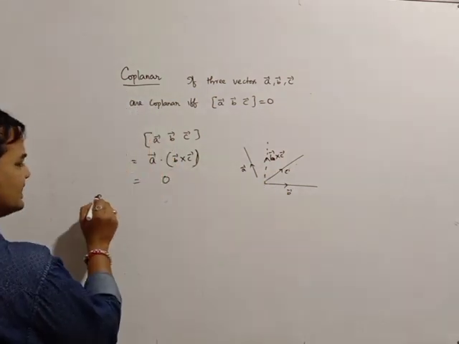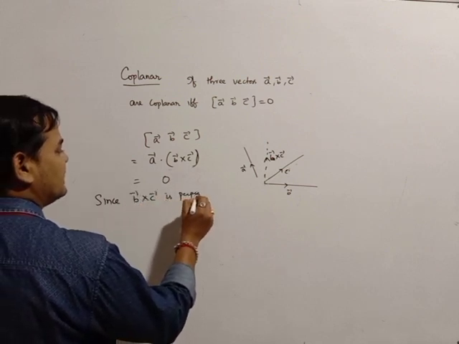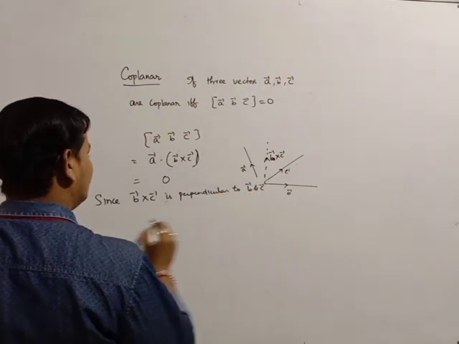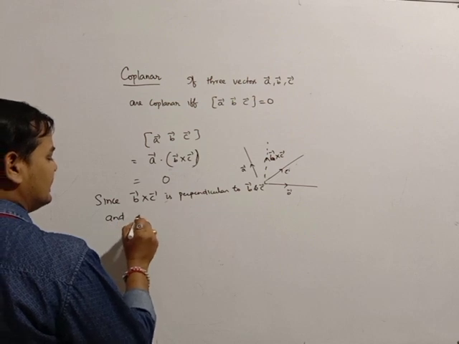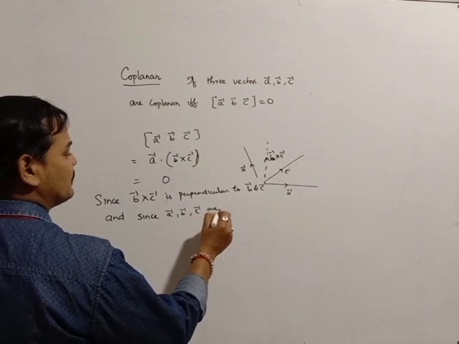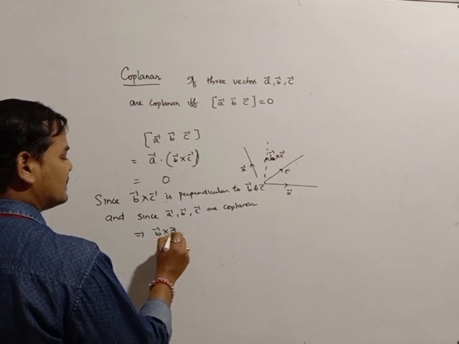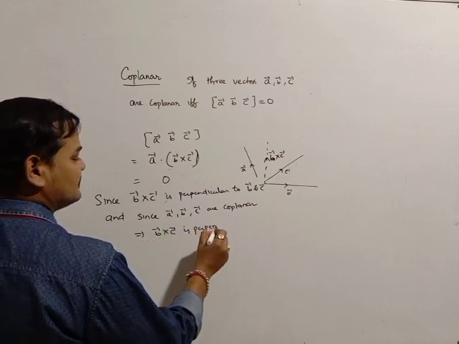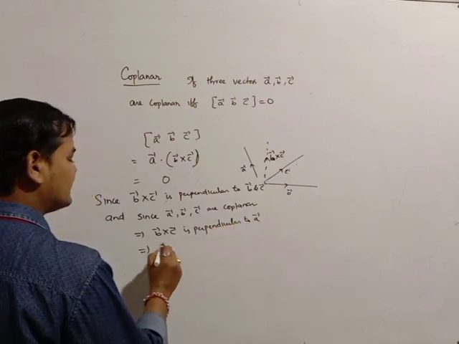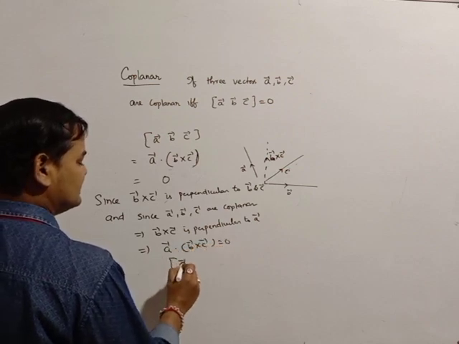Since B bar cross C bar is perpendicular to B bar and C bar, and since A bar, B bar, C bar are coplanar, meaning they lie in the same plane, it implies B bar cross C bar is perpendicular to A bar also. Perpendicular means the dot product is 0. So therefore the box is 0.